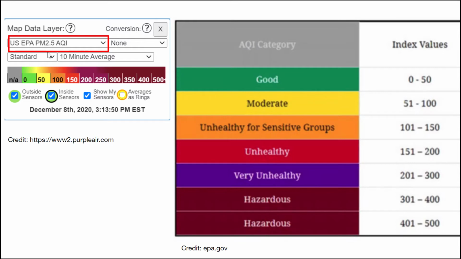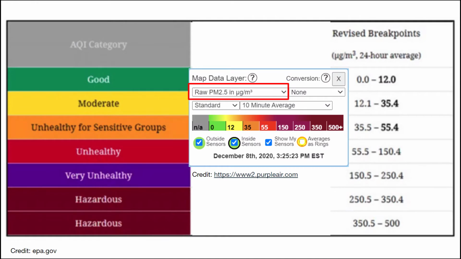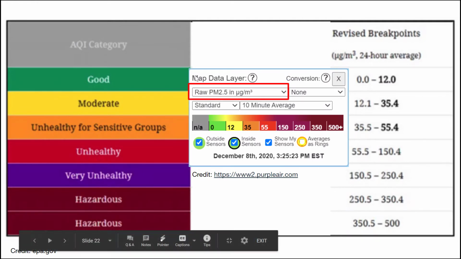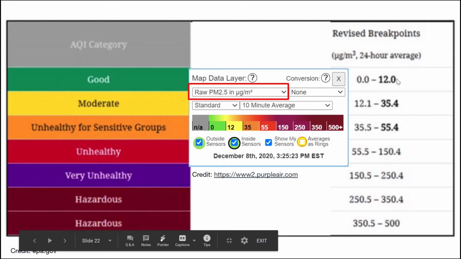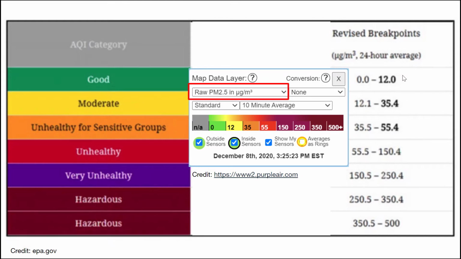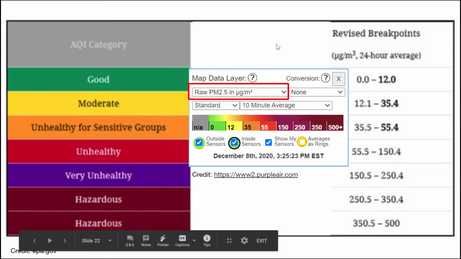So when it's the EPA PM2.5 AQI, or Air Quality Index, the numbers displayed on the map will be in the index values. If you change your map data layer to raw PM2.5 in micrograms per meter cubed, which is preferred for our data analysis, note that the numbers are different than the index numbers. However, the categories remain the same.